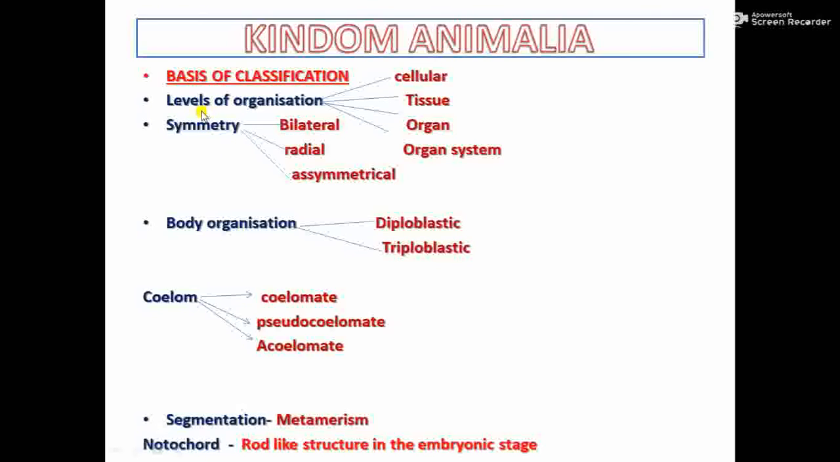So these are the different bases of classification of animals into different phyla or different groups. Number one, levels of organization, then body symmetry, then body organization, then coelom, then segmentation, and notochord. So irrespective of the similarities, different animals are different in these bases, so they are classified separately. I hope you have understood. Now you will see certain images showing all these.